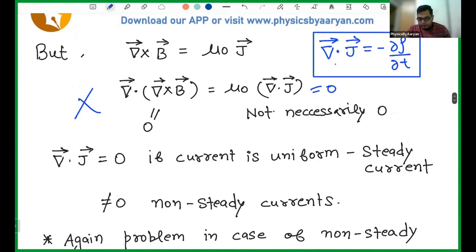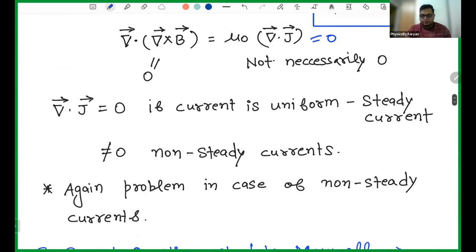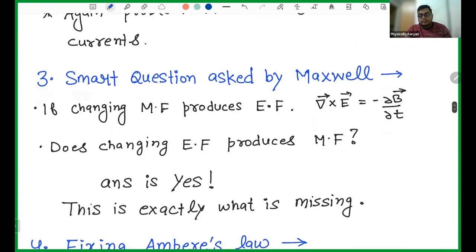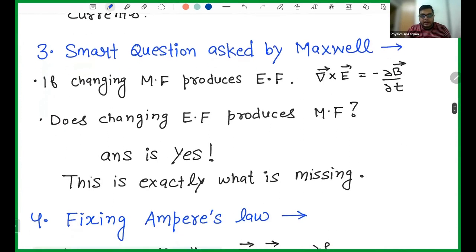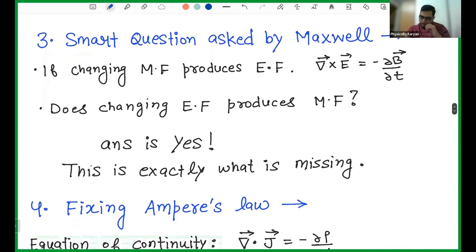And he definitely knew something is missing here. Before summarizing all the facts that he had, he observed that something is definitely wrong in Ampere's law. Then he asked a very smart question. And that question actually led him to a great discovery. The question was: if the changing magnetic field is producing electric field.